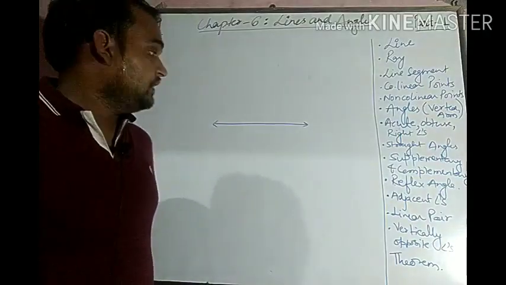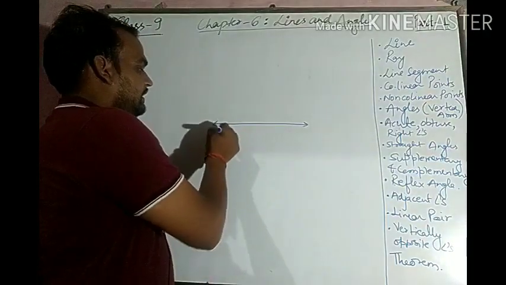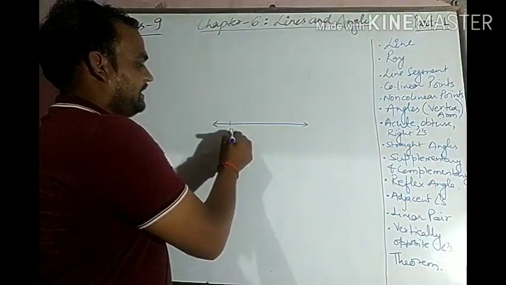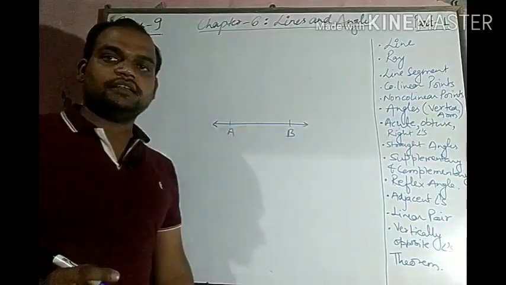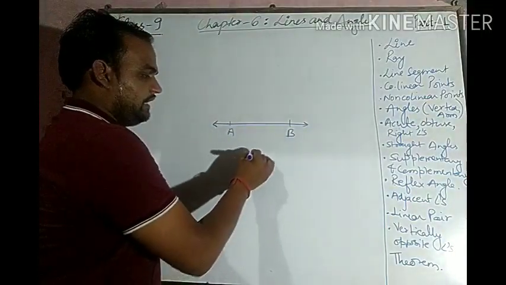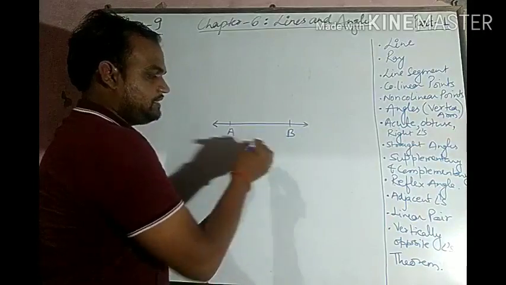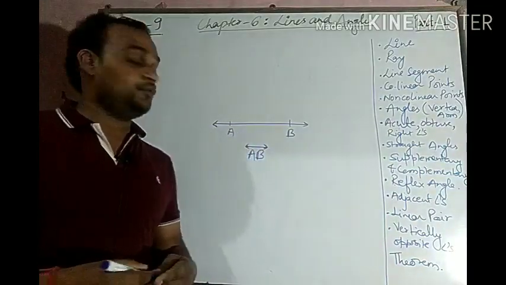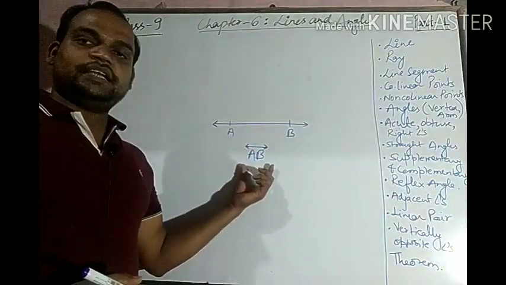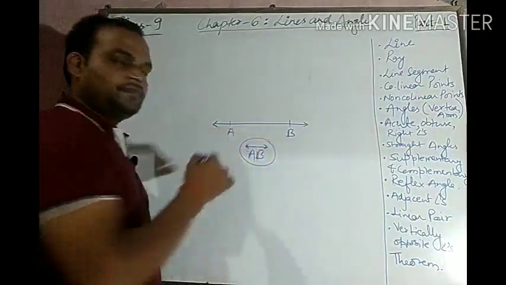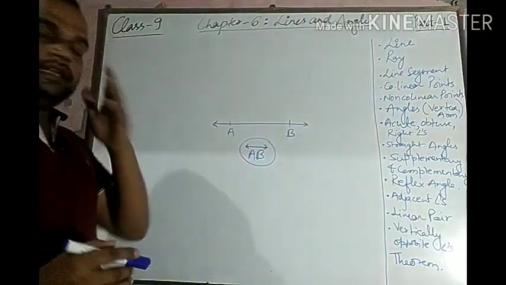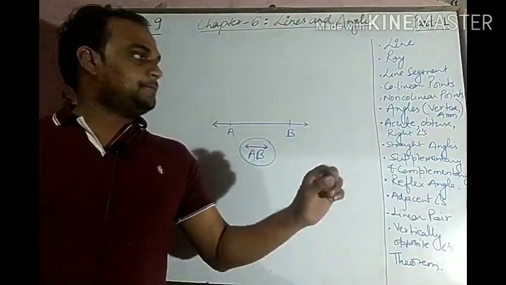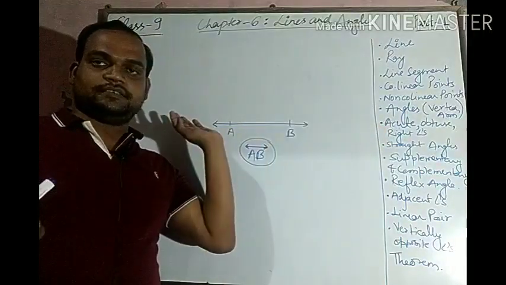Okay, now let's start. This is the line. How can we define this line? This line can be defined by A and B. This is written as line AB, and on this we mark an arrowhead at both ends. This is the notation of line AB. Its property is that it can be increased up to infinity in both directions.